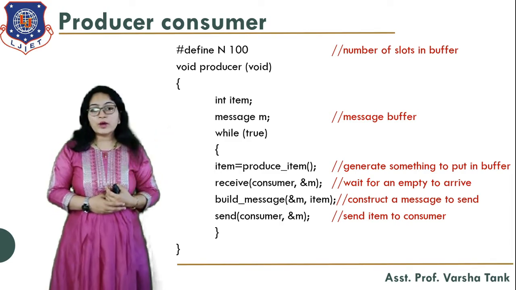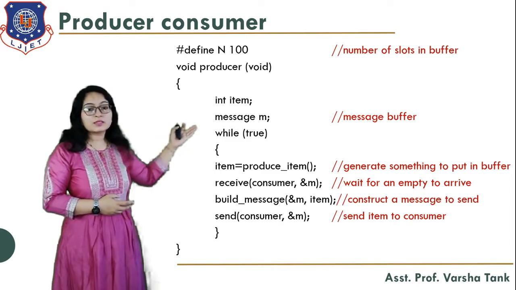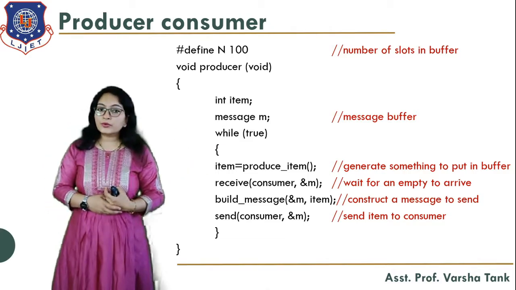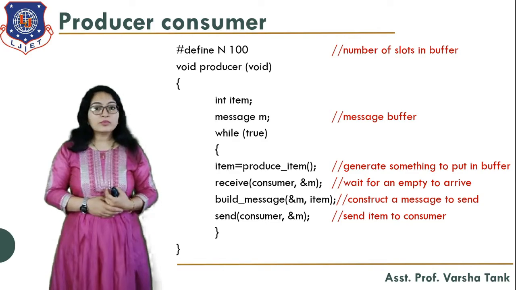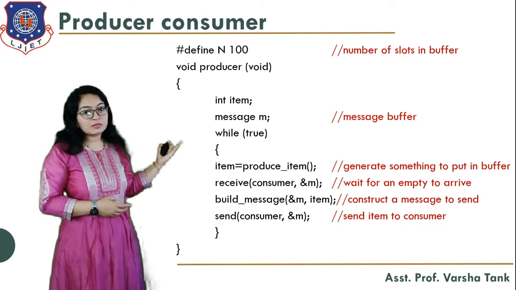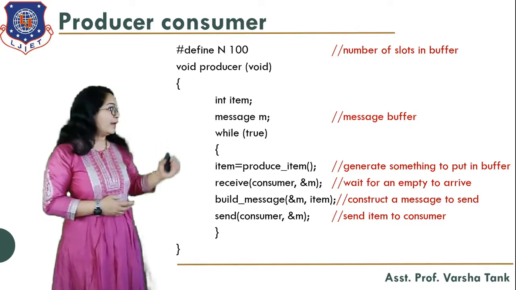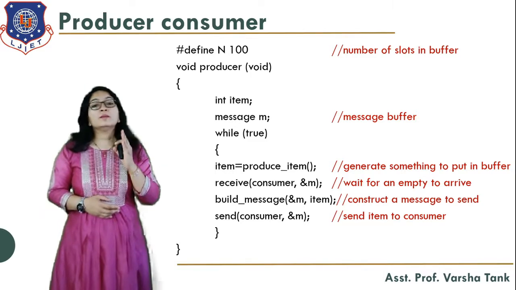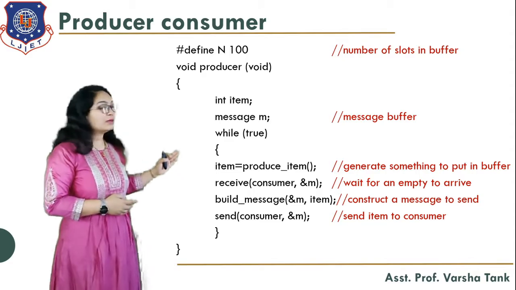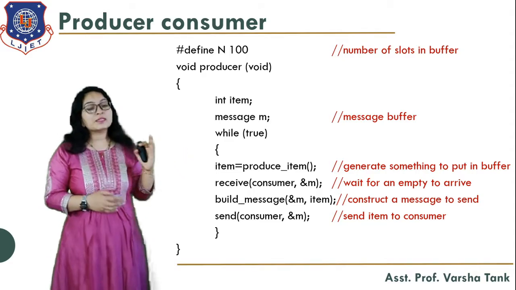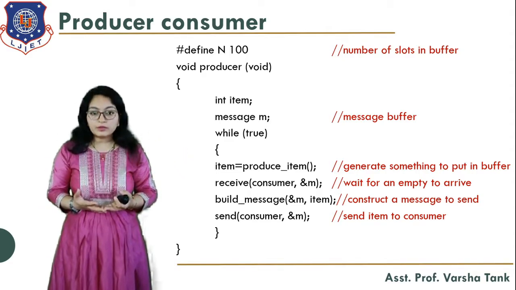Then void producer void. That means this process, these steps are for the producer. Now integer item, one item variable is created. Then message m, that means the message buffer. While true, that means while the producer wants to produce the item. So at that time, item is equal to produce item. That means generate something to put into the buffer.